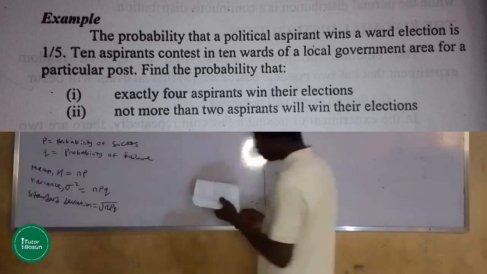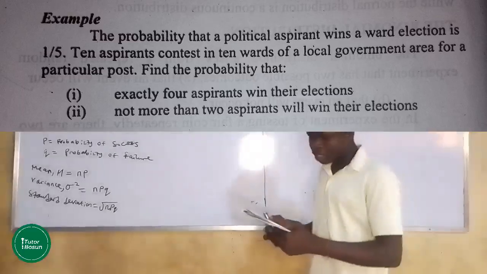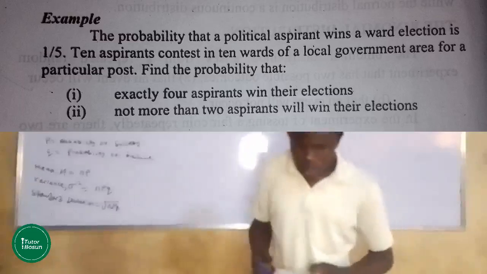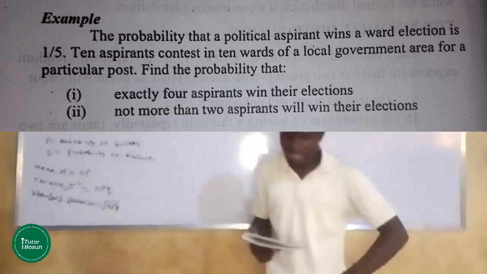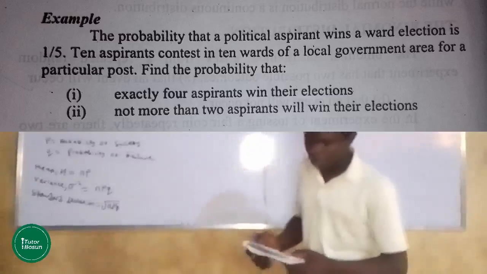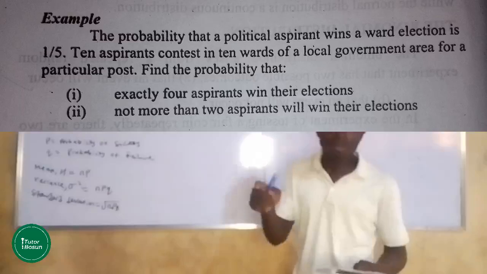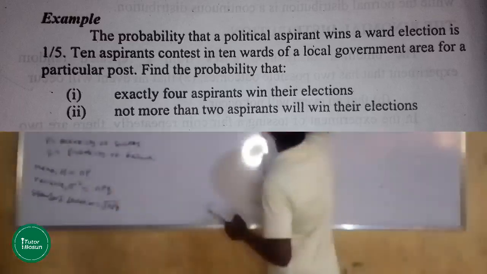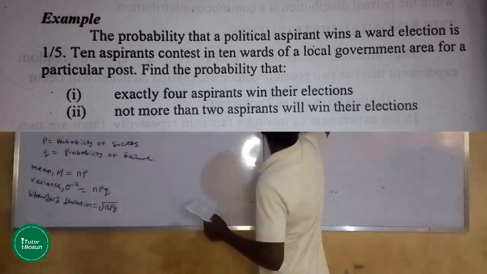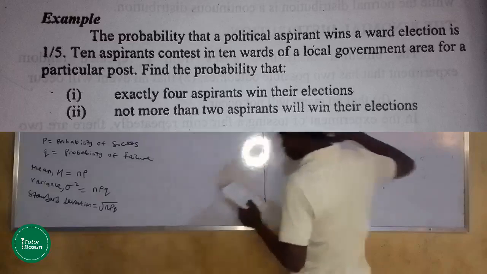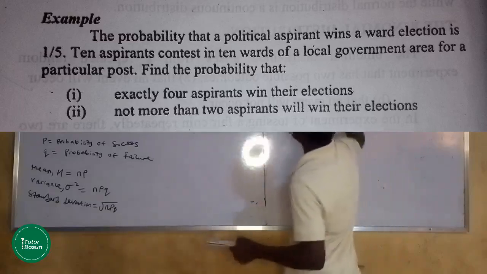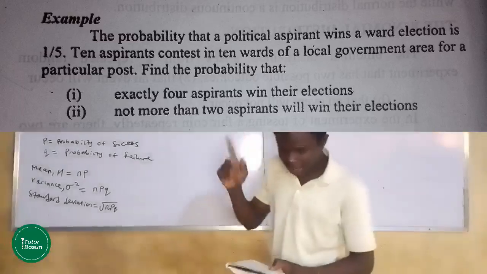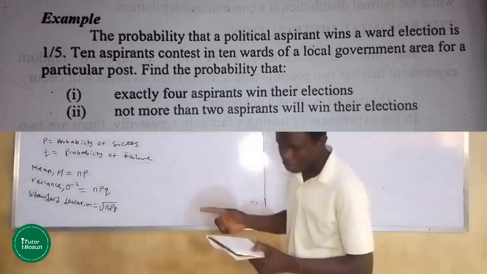The first example says the probability that a political aspirant wins a ward election is 1/5. Please take note of the word wins. Automatically, that should be your probability of success, that will be your p. The probability that it wins an election is 1/5, and in decimal that gives you 0.2. 10 aspirants contest in 10 wards of a local government area for a particular post.